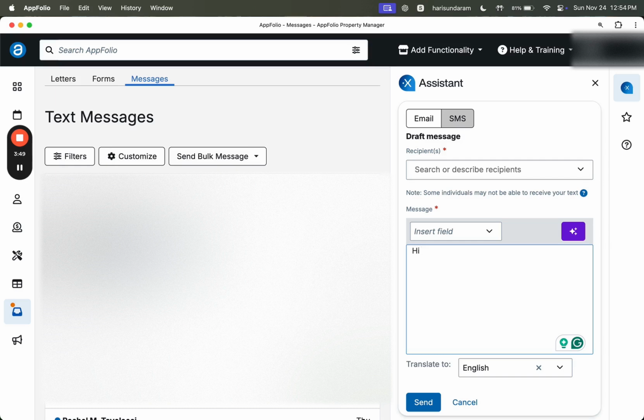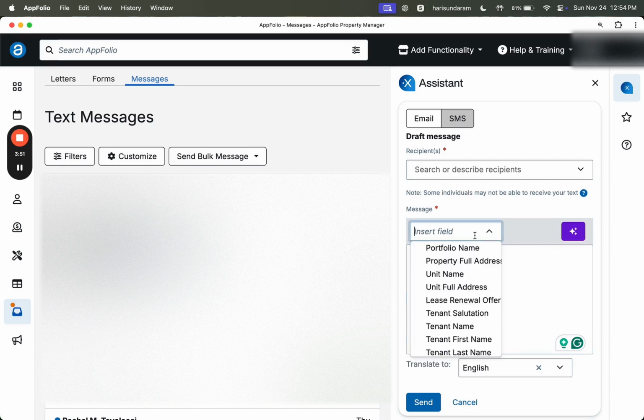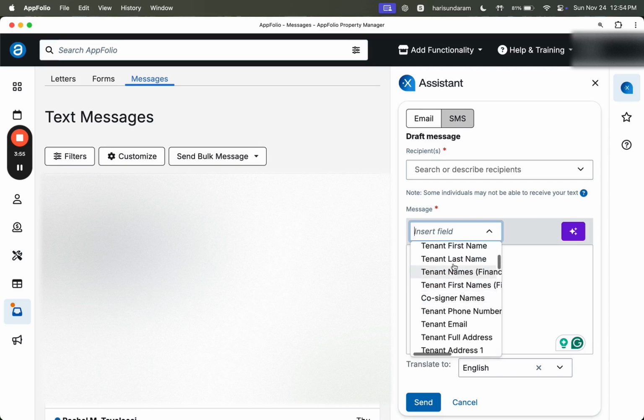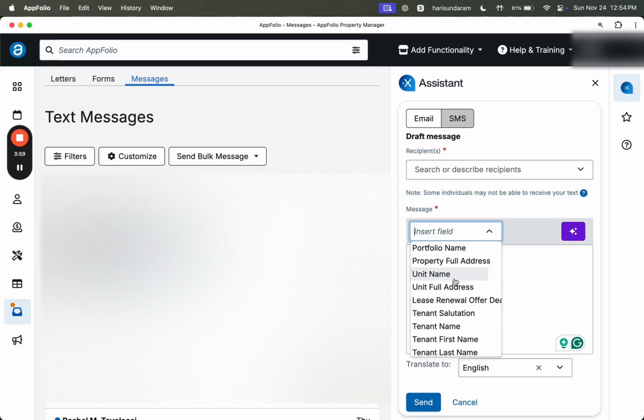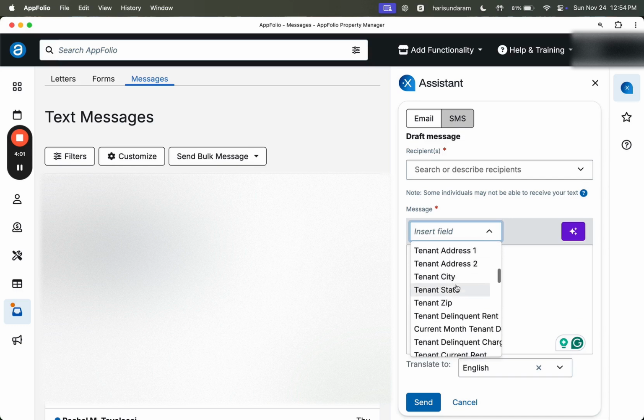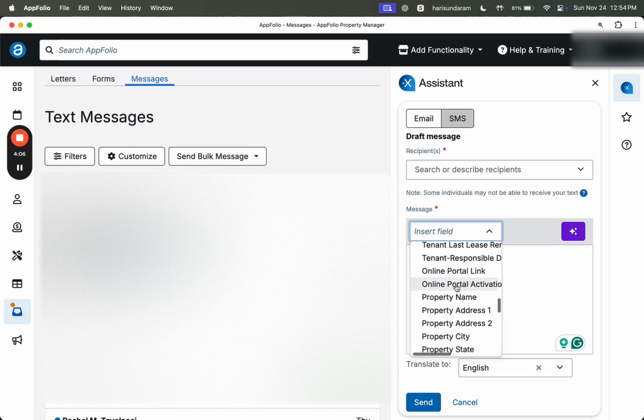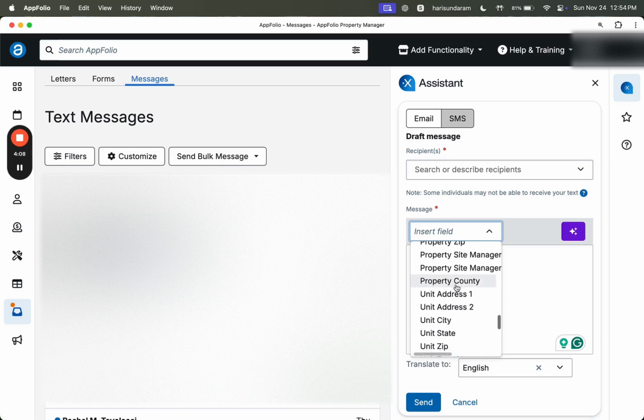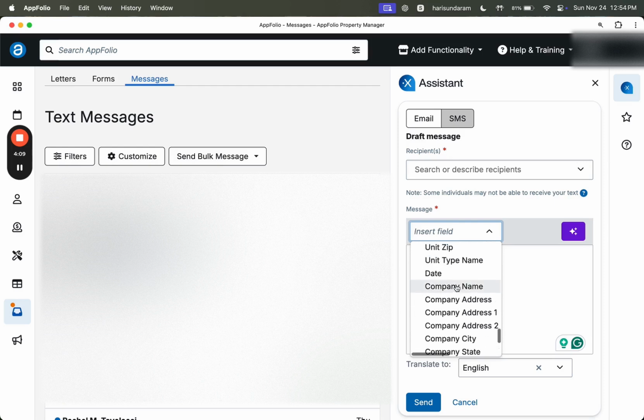So I'm going to type hi, and then go to Insert Field. As you can see here, you should be able to see tenant's name, tenant's first name, lease renewal date, current month's rent, move-in date, ledger, online portal link, property site manager, date, company name, everything, A to Z.